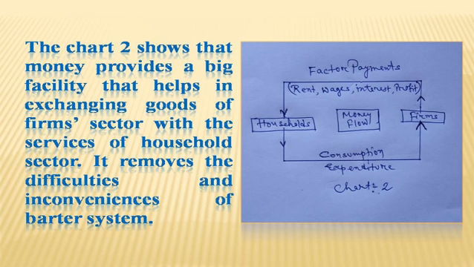So there will be spending from household to farm to get their goods to satisfy their wants. So this is known as money flow. Under this money flow, all exchanges are taken with the help of money.